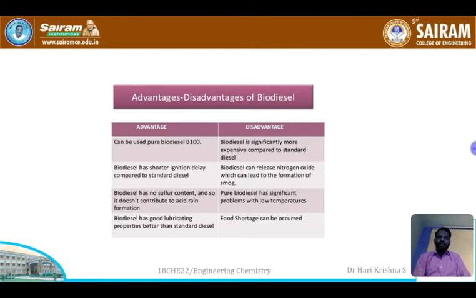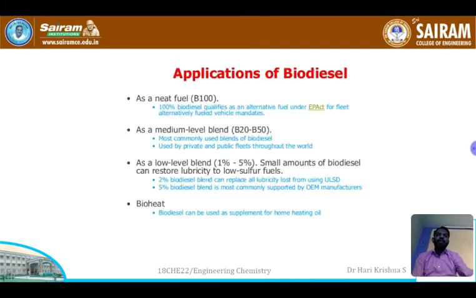Biodiesel can release nitrogen oxide, which can lead to formation of smog. So this is a very dangerous thing. Biodiesel may release carbon and oxides of nitrogen, so this may cause an ozone hole also. Pure biodiesel has significant problems with low temperature. It will not ignite at low temperature; it requires higher temperature. Food shortage can also occur because of biodiesel. These are the advantages and disadvantages of biodiesel.